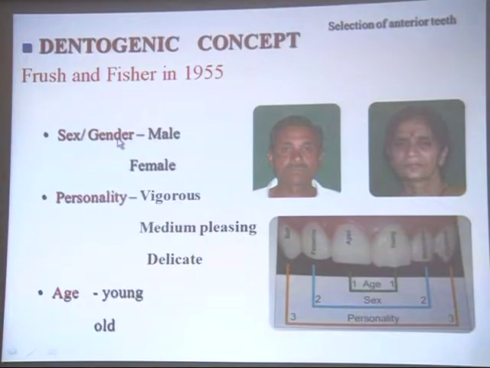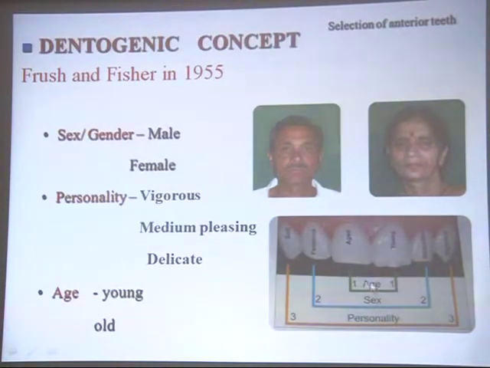Now let us take the first one, that is the sex. Whether the patient is male or female, there are certain characteristics which have to be incorporated in the selection of the teeth. That I am going to tell you in detail. Then which type of personality that particular patient has. Basically we can classify the personalities into three: vigorous, that is the stubborn or robust personality, medium or pleasing, and the delicate. I will show you the examples. And certain patients might lose the teeth at a young age also. So whether they are young or old, there are specific characteristics of that particular patient related to age.